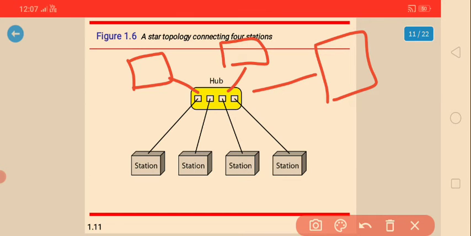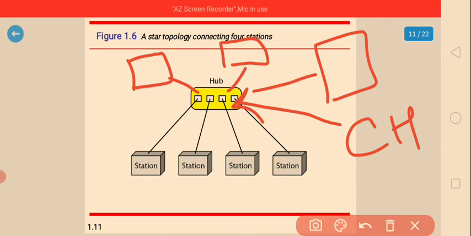A star topology is designed with each node, file server, workstation and peripherals connected directly to a central network hub. So this is what we call the central hub. It is a central hub or switch or connector. Data on a star network passes through the hub.